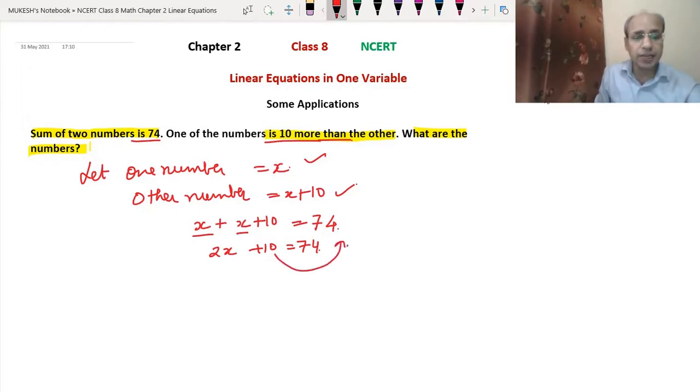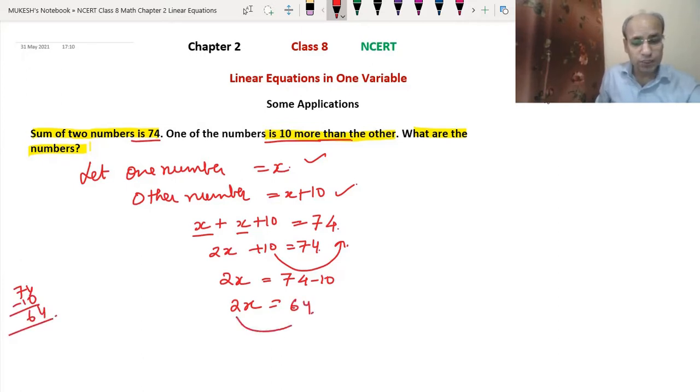Then it will become negative. So that means 2x equals 74 minus 10. Okay. So then 2x equals, we will do 74 minus 10. 74 minus 10: 4, 7 minus 1 is 6. So we got 64.